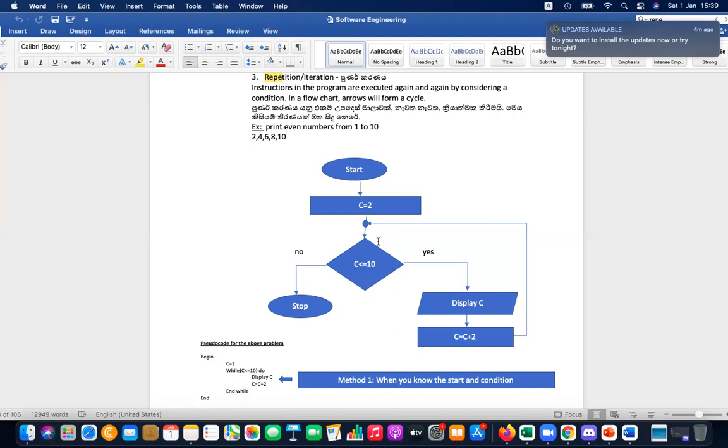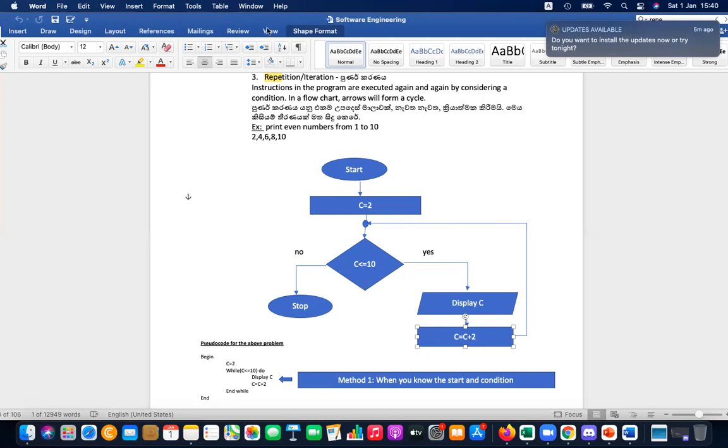So here, C is 10. 10 is less than or equal to 10, so it will print 10 and add 2. Now C is 12. Is 12 less than or equal to 10? No, so the program terminates. At the time of termination, the value of C is 12. So that is the tricky question that can come in the examination.